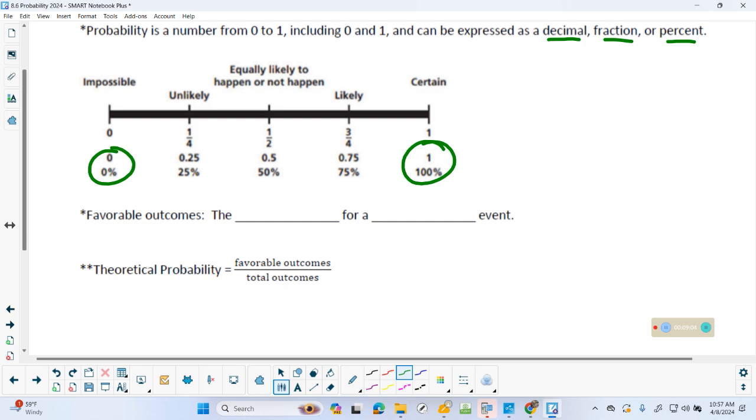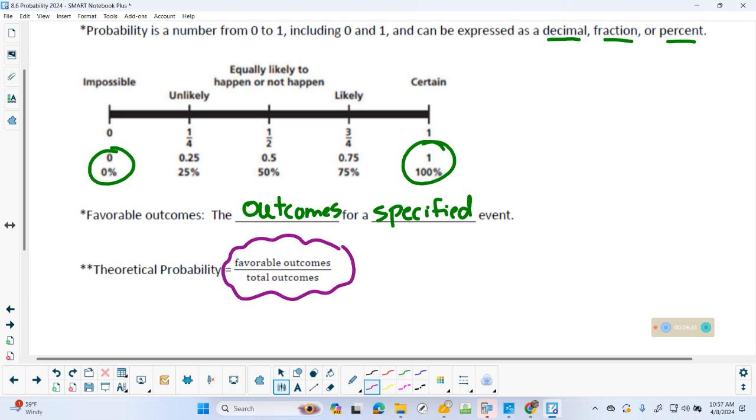So what we're going to use today, really, are these 2 at the bottom. Favorable outcomes: the outcomes for a specified event. Meaning, when we did the 3 coin toss, I said, what's the probability all 3 are tails? That was your favorable outcome. That was your specified event, all 3 tails. And then you have to fill this in. To calculate the probability, it's those favorable outcomes over the total. So let me give you a minute to write that in, and I'll start doing some probabilities.